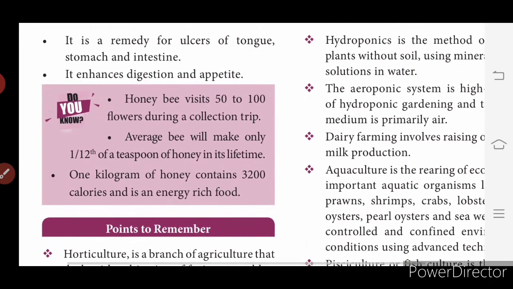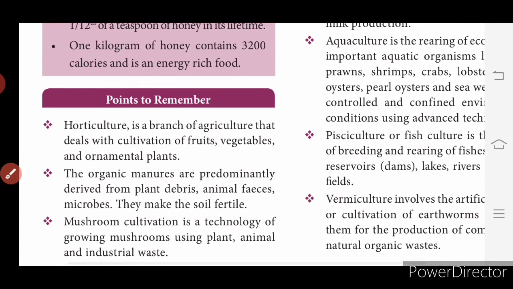So see this fact: a honeybee visits 50 to 100 flowers during a collection trip. An average bee will make only 1/12 of a teaspoon of honey in its lifetime. 1 kilogram of honey contains 3200 calories and it is an energy rich food. That is why instead of sugar you can use honey in fruit juices and all, which is very good for your health. Okay. So we have come to the end of the lesson.